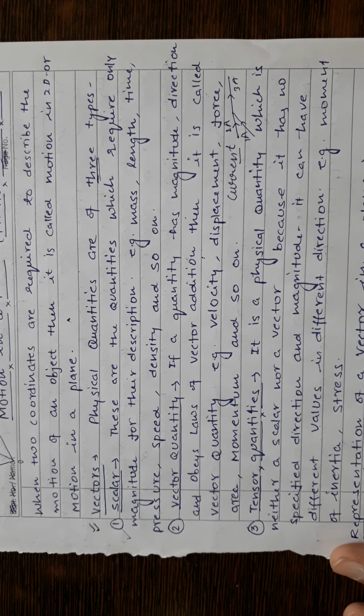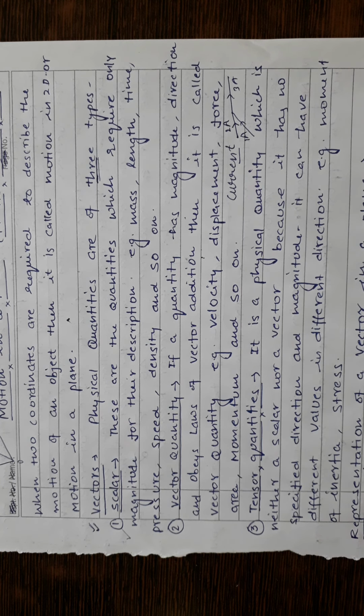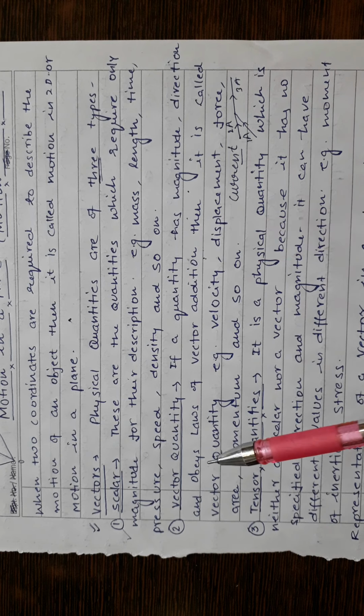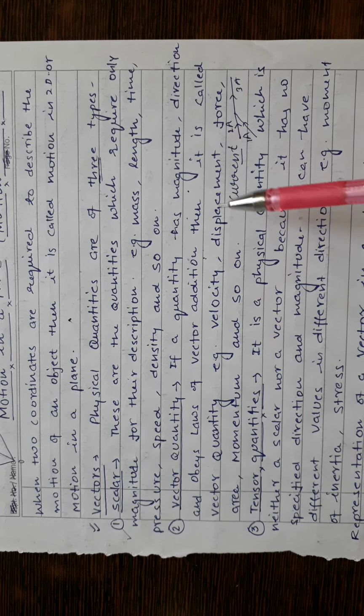So 1 plus 2 will be the 3. Okay, so vector quantity, so please remember the definition of vector quantity. It is a quantity which has magnitude, direction and obeys the laws of vector addition.